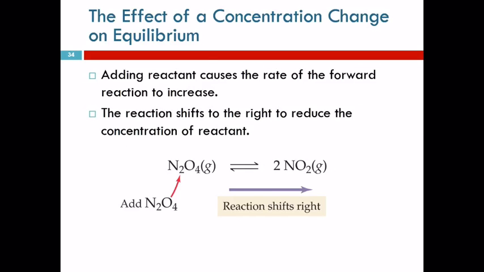If we add reactant, same reaction here. If we add some of this, then the rate of the forward reaction increases. And so the reaction will shift to the right. We'll see that the amount of product increases, and the amount of reactant at the new equilibrium is less than it was when we first disturbed it. Because we throw some in, and it's going to get rid of some. It's not going to get rid of all of it. The concentrations will not go back to what they were. They can't. But it's going to minimize the disturbance.